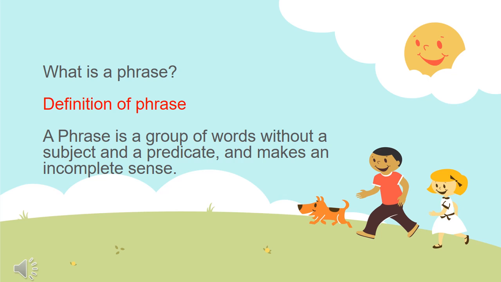Now students, here I want you all to recall what you learned in lesson 1. In lesson 1, you learned about sentence. So, what is a sentence? A sentence is a group of words which are arranged in a particular order to convey a complete sense and a clear meaning. And you also read that a sentence always begins with a capital letter and ends with a punctuation mark.